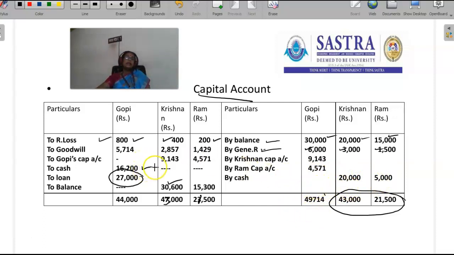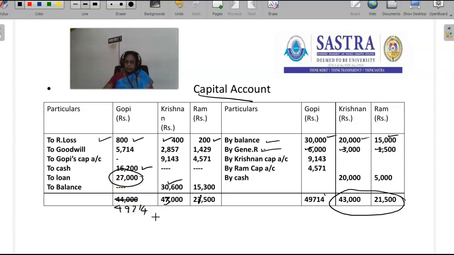He is paid 16,200 immediately, so that also has to be deducted from 49,714.